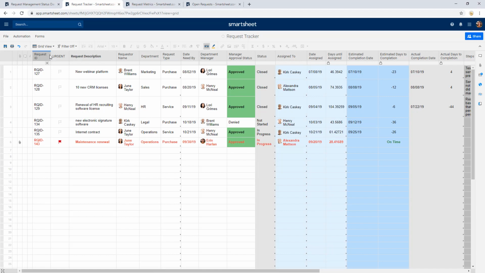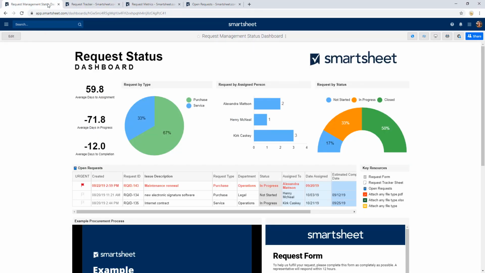Using Smartsheet, I've now easily managed and tracked incoming data and turned it into actionable tasks for my team members. And I've also automated a lot of the process, letting Smartsheet do that work for me to get the right information to the right people at the right time. Now, if we jump back to our dashboard here, we can see that we've got these charts and these metrics, and these are actually pulling information live from our sheet directly. So as our data is updated and changes in our sheet, we have some formulas that are calculating and aggregating these totals that are then running these metrics.